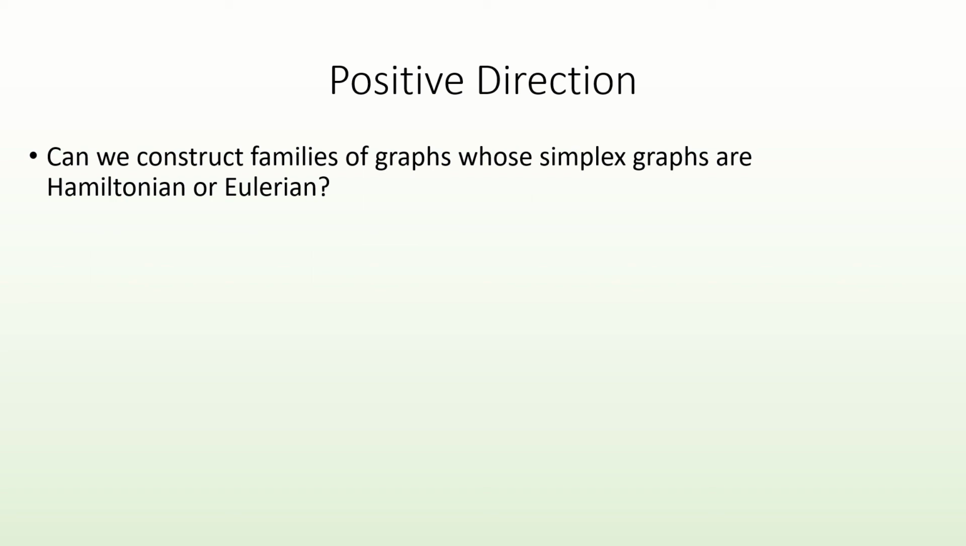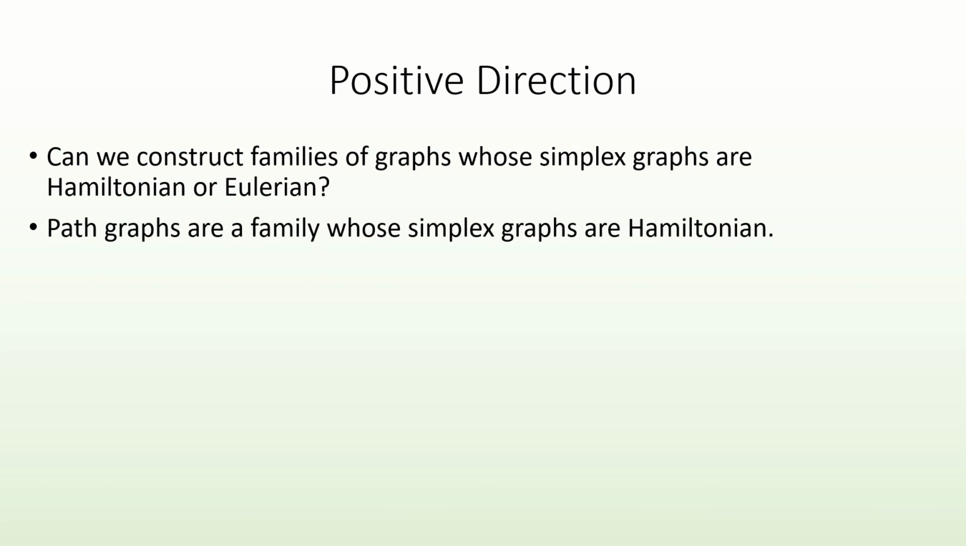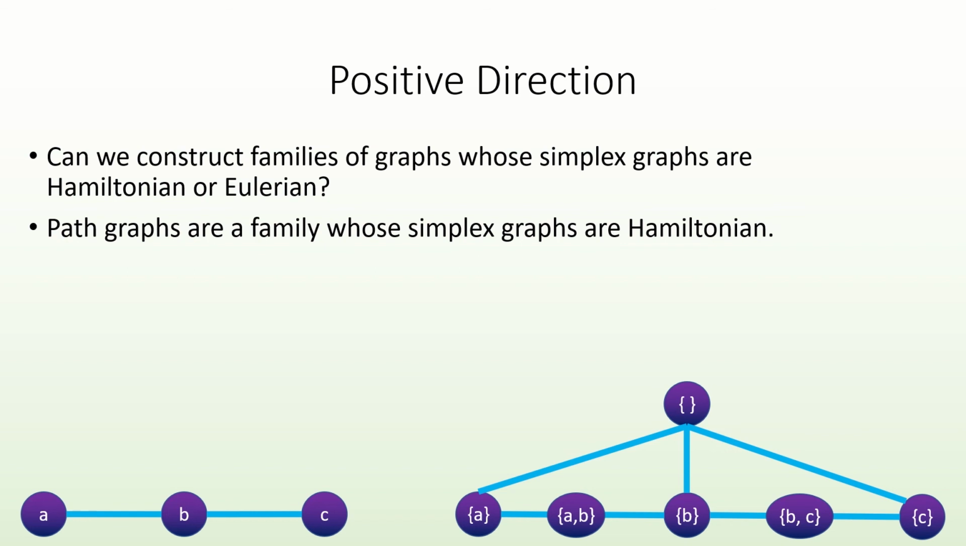The path graphs are one family of graphs whose simplex graphs are Hamiltonian, as the simplex graph of a path graph with n vertices contains a cycle graph with 2n vertices as a spanning subgraph.